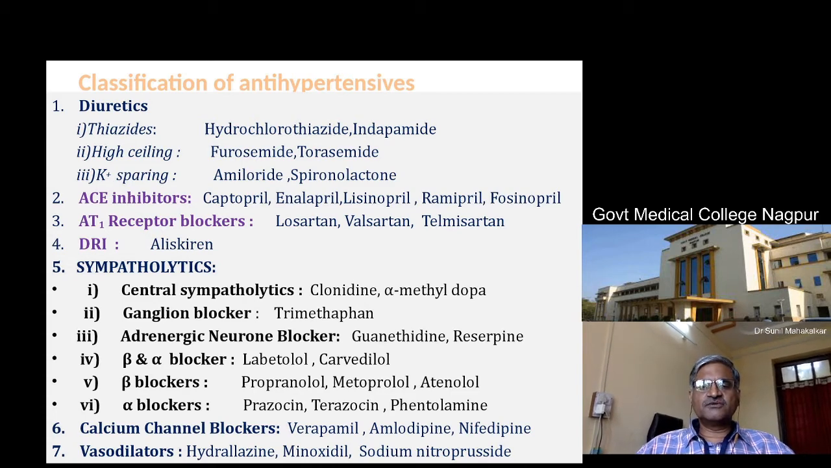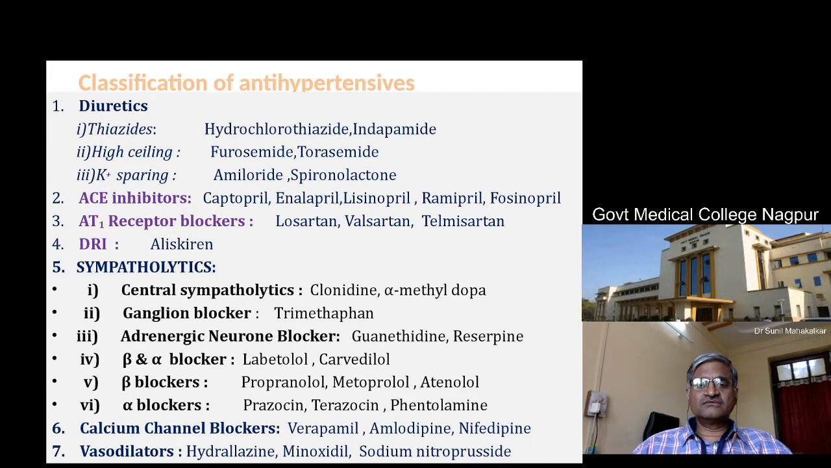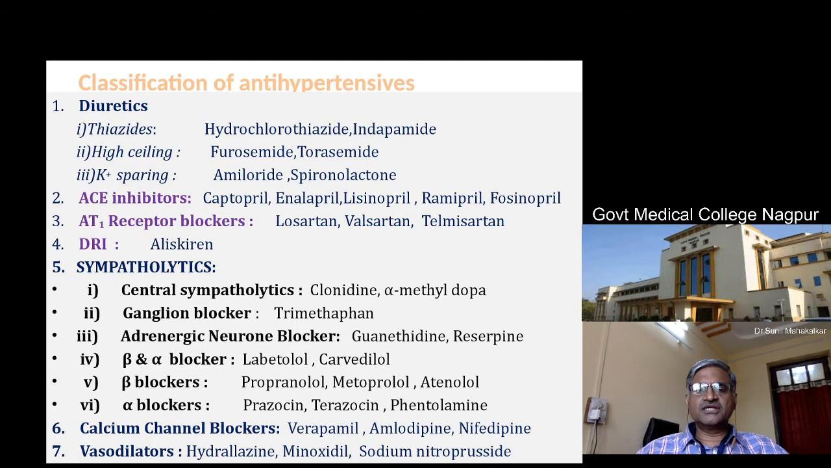Then beta blockers, propranolol. Propranolol has ruled the world for about 40 years, and now it is replaced by the cardioselective beta blockers like metoprolol and atenolol. Then alpha blockers like prazosin, they are also sometimes used.